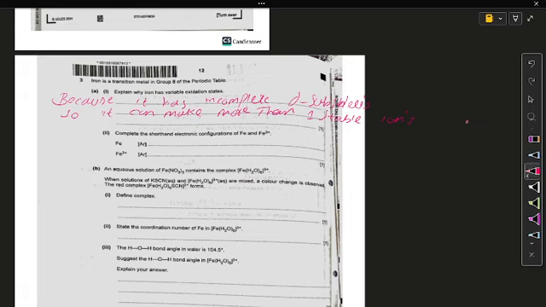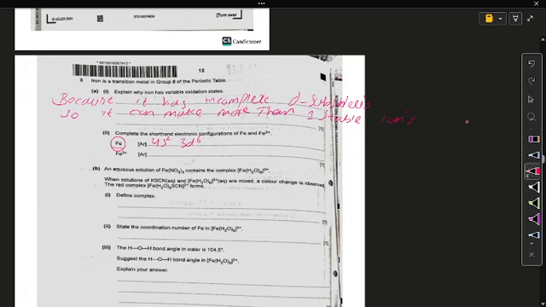Electronic configuration of iron and the Fe3+ ion, you need to show it. This is iron, so you know that iron has oxidation states that may be 3+ or 2+. It can show variable states. Here you need to write down the electronic configuration for iron first. It's 4s2 3d6, and then iron 3+.